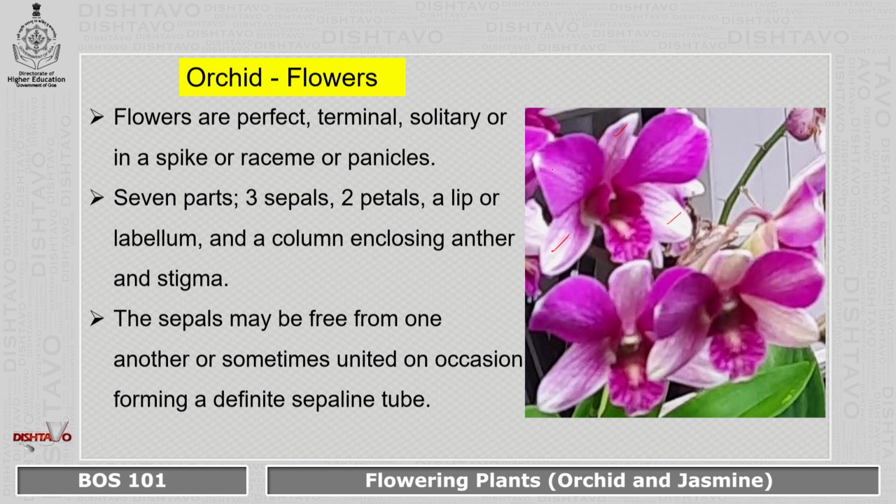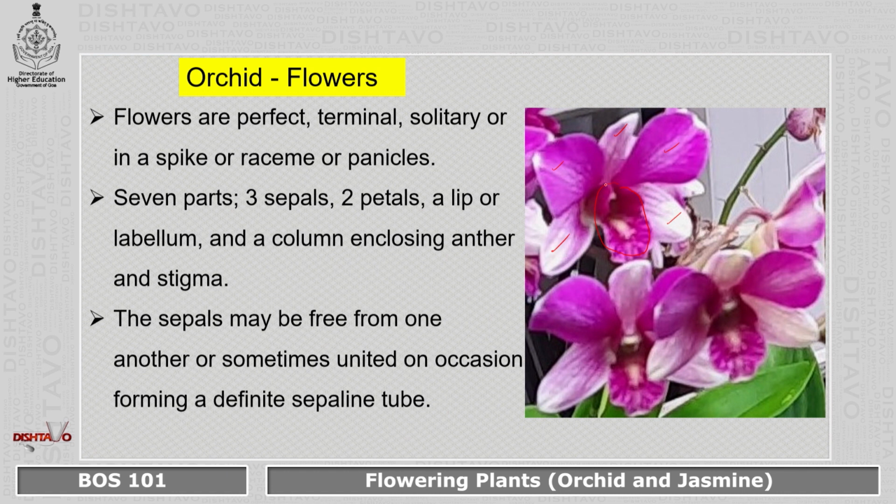There are 2 petals. You can see here the brighter one. This is the sepal, the petal, and a lip. You can see here this is lip or labellum. Actually, this is the 3rd petal itself that has been transformed into a labellum. You also have a column. We will see that in the next slide, and that has anther and stigma in it.